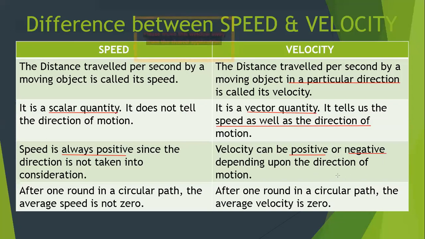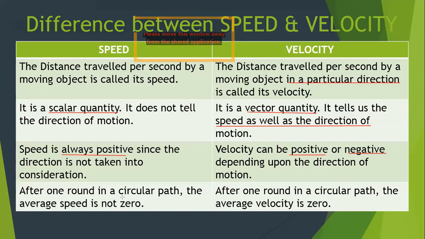You remember I told you something about vector quantities. So the velocity of an object can be negative since it's a vector quantity, and in vector quantities, the negative sign indicates the opposite, the reverse direction. So if the direction is opposite, then the velocity comes out to be negative.